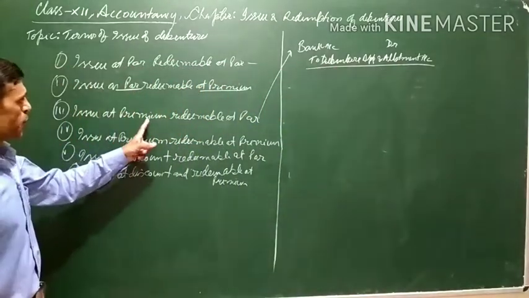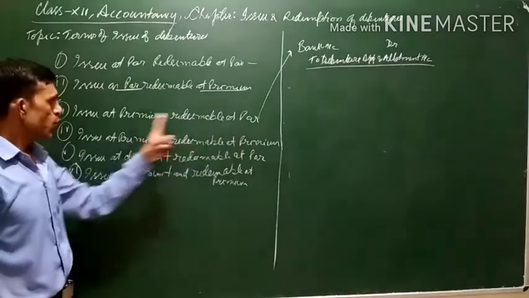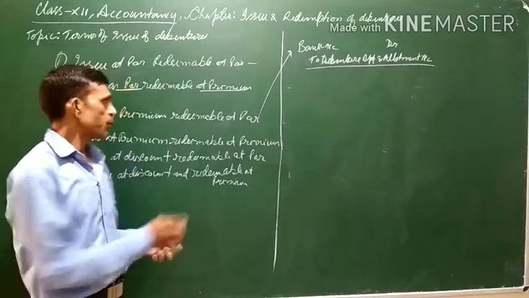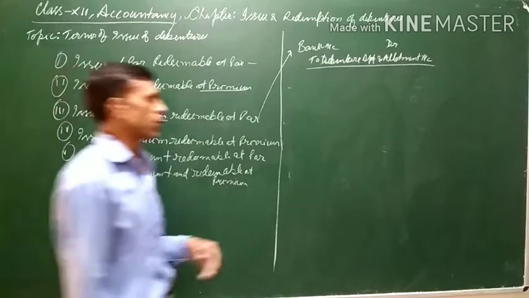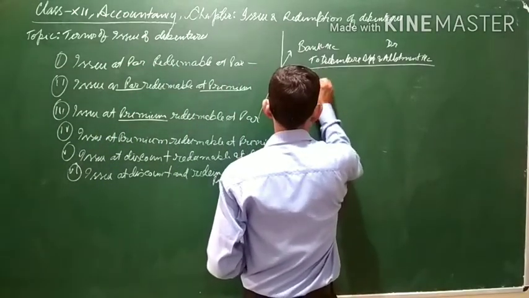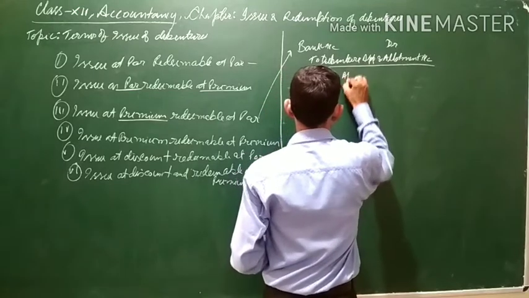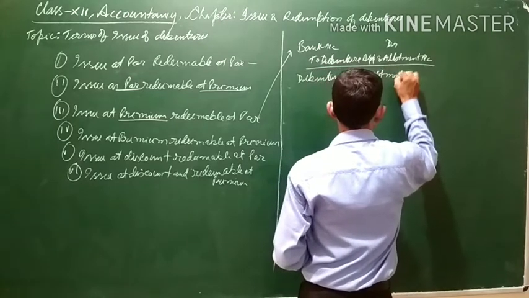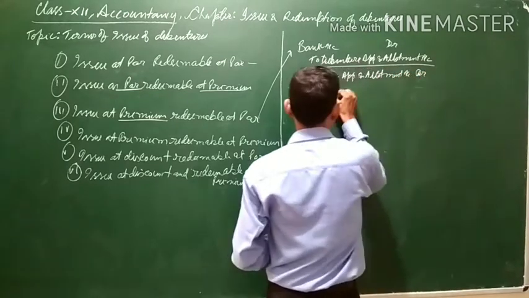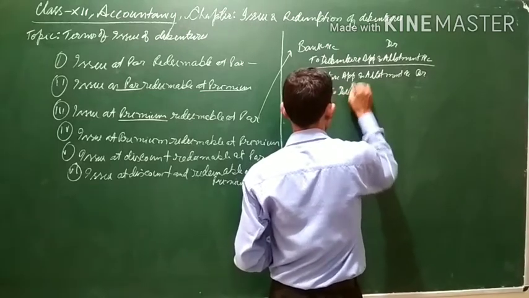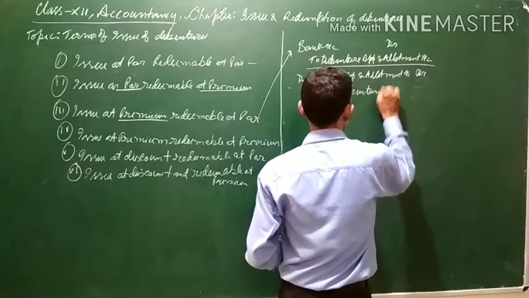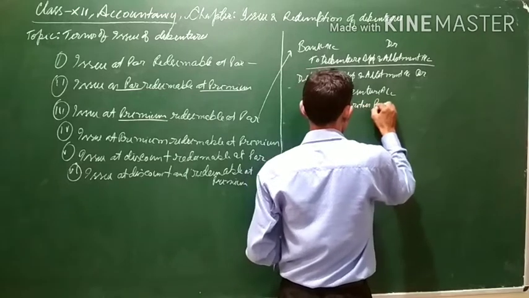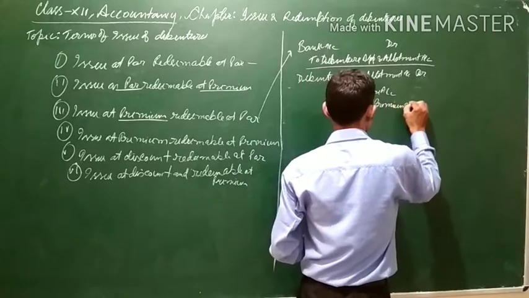Moreover, these are issued at a premium and redeemable at par. So if these are issued at a premium, some extra amount will be received at the time of issue of debentures. This extra amount, the premium, will be transferred to securities premium account. So the entry will be debenture application and allotment account debit to debenture account and to securities premium account.